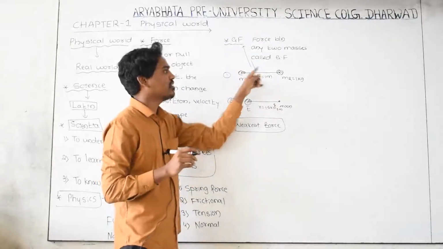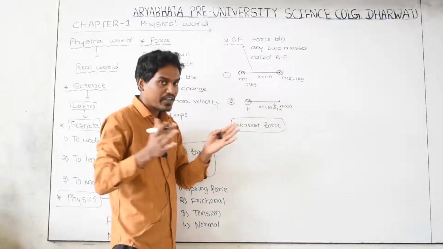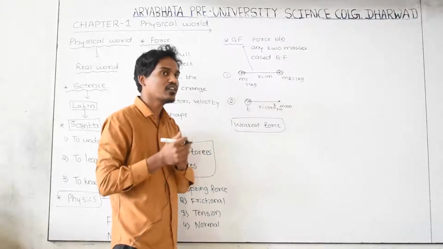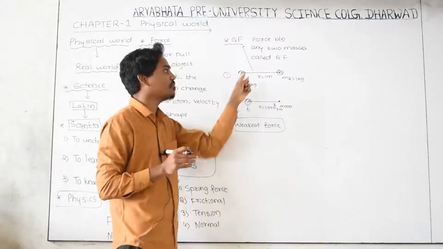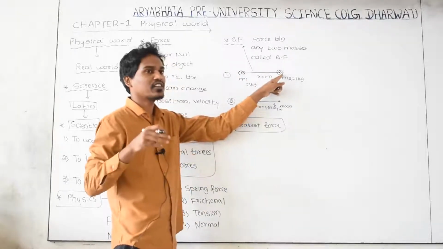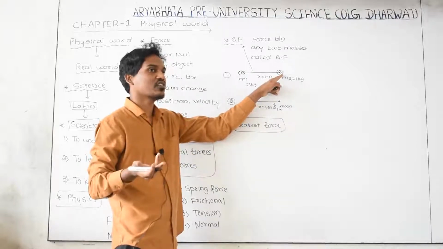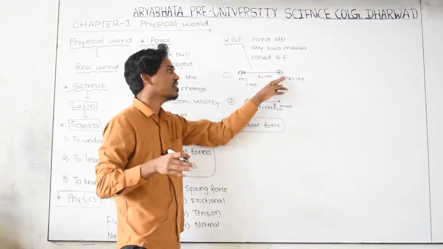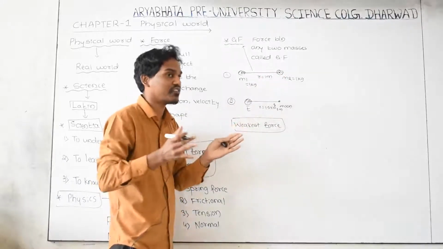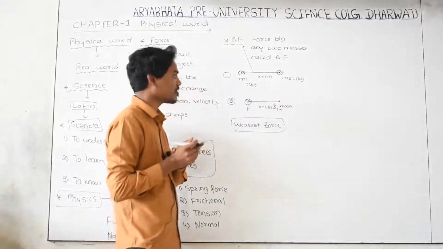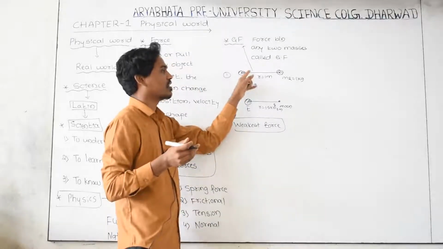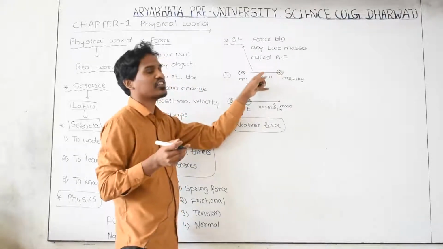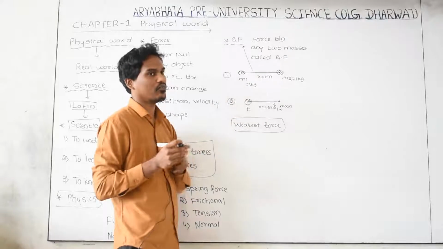These two bodies will not suddenly come in contact; you have to wait some years. For example, keep two bodies and wait 50 or 60 years. After 50 or 60 years, if you come and see, these two bodies are in physical contact. What is the reason? The gravitational force of attraction between these two is a very weak force.